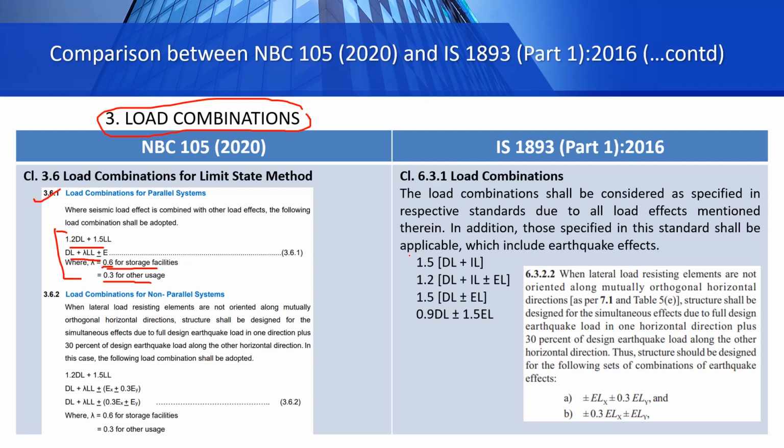Whereas in Indian code, we have these load combinations here. 1.5 dead load plus imposed load. Imposed load IL means live load. 1.2 dead load plus imposed load plus minus earthquake load. 1.5 dead load plus minus earthquake load, and 0.9 dead load plus minus 1.5 earthquake load. So these are the load combinations. And remember that these load combinations are for parallel systems. Parallel and non-parallel systems I talked about in our previous slides.